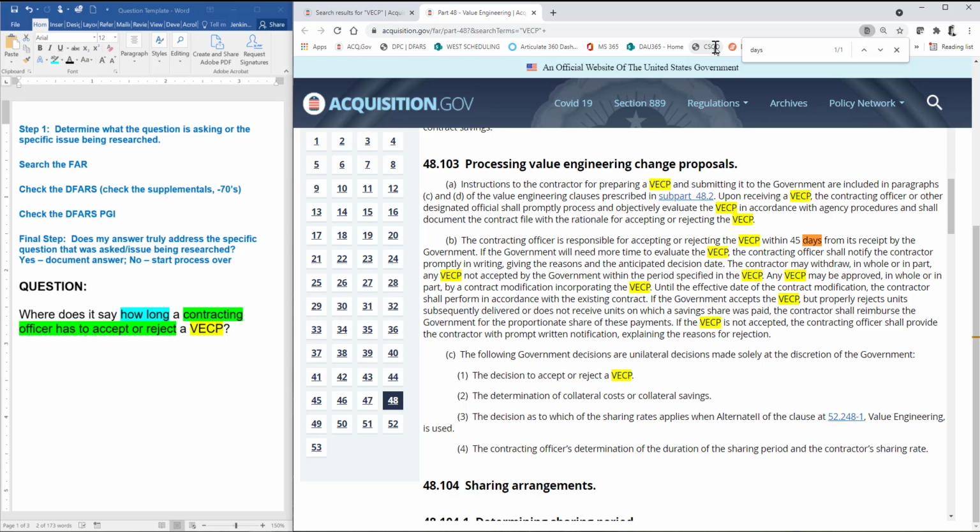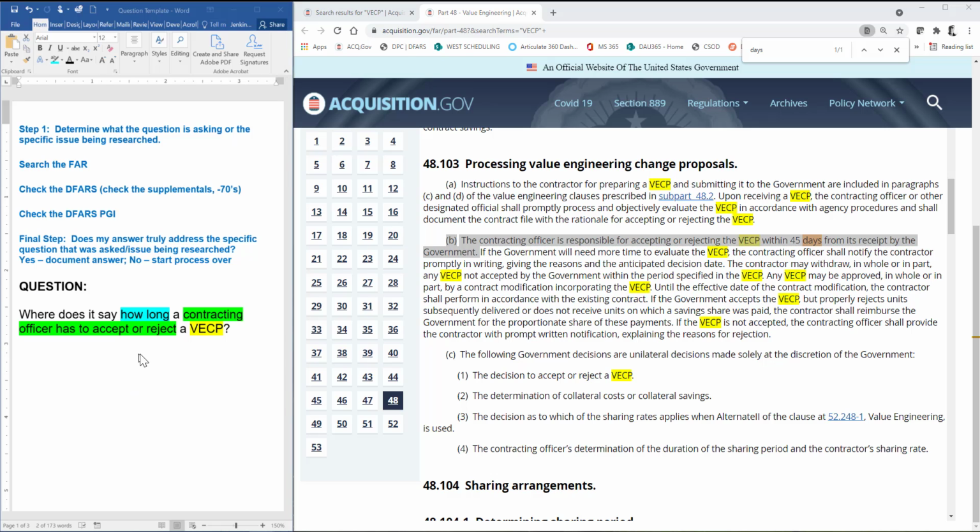Okay, so I just typed in days. Now check this out. I just have one instance of when it mentions days right here, so that makes me feel pretty good. It says the contracting officer is responsible for accepting or rejecting the VECP within 45 days from its receipt by the government. I'm going to check that against my question. Where does it say how long a contracting officer has to accept or reject the VECP? Well, to me, that clearly answers it right there.